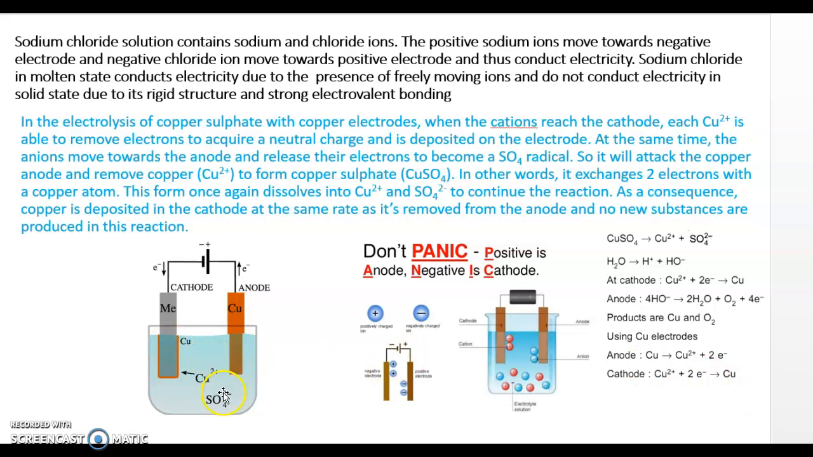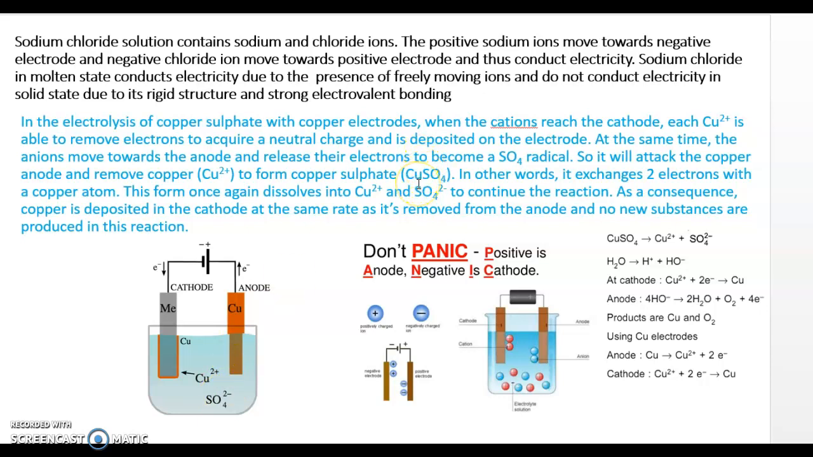Now what happens? The SO4 2- releases electrons. It gives up its two electrons to become what? The SO4 2- radical. So this is a copper anode, and this copper anode will give up electrons and get converted into copper ions, so the copper Cu2+ and SO4 2- once again combine